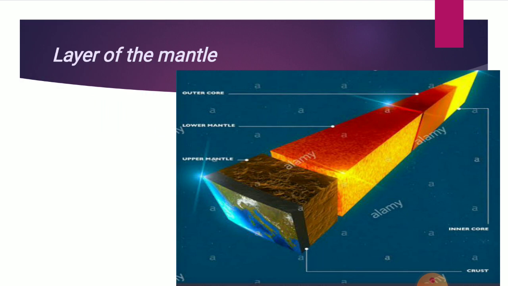The mantle has a very high temperature, reaching 4500 degrees Celsius, which turns it into a molten state. This molten rock is known as magma.